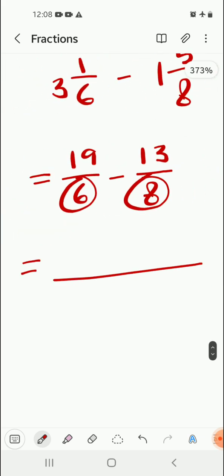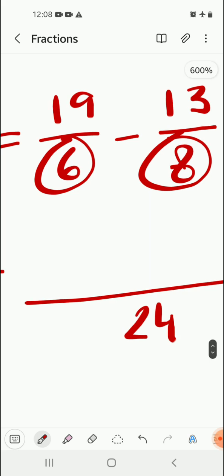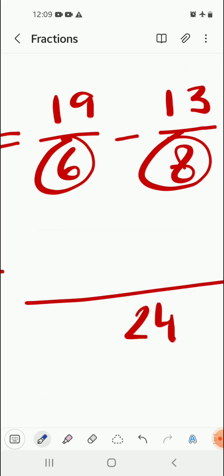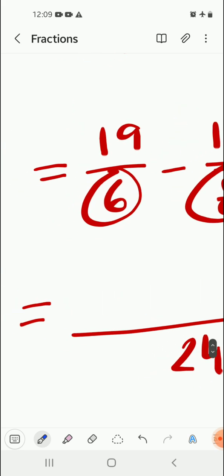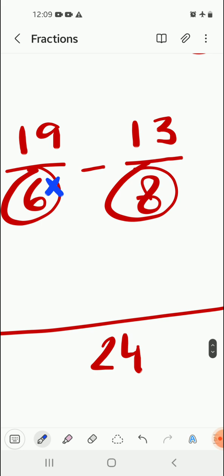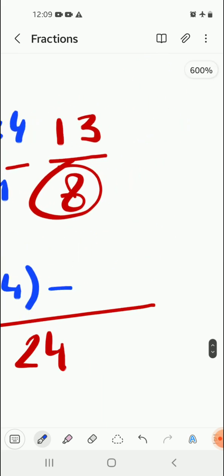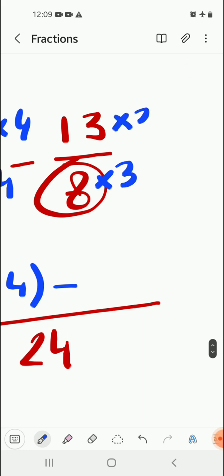Now we are going to use this LCM, 24, here. Now see, we are going to do a calculation. Remember, do not write these things that I'm writing here in blue color. It's just for explanation purposes. If you want, you can do it in rough or using a pencil and erase it later on. So now 6 into 4 is 24, so we multiply the numerator with 4. We write 19 into 4, minus 8 into 3 is 24, so multiply the numerator with 3, we get 13 into 3.